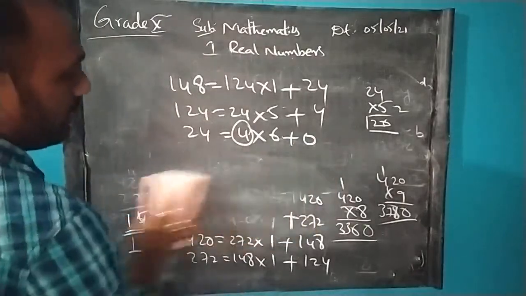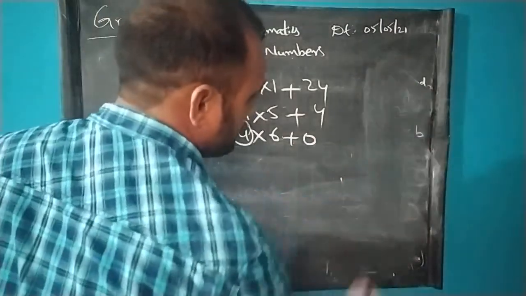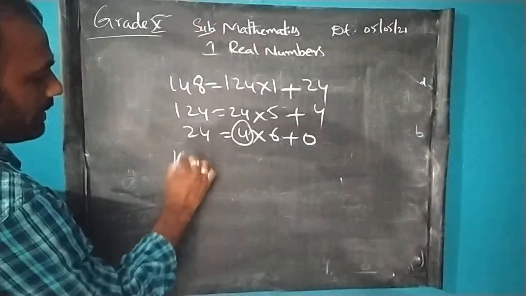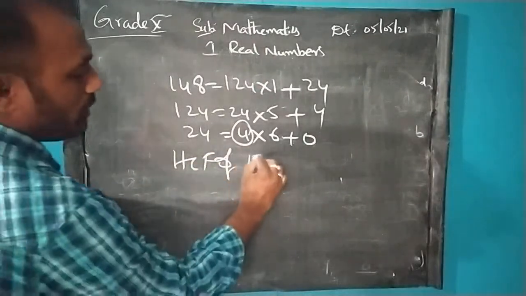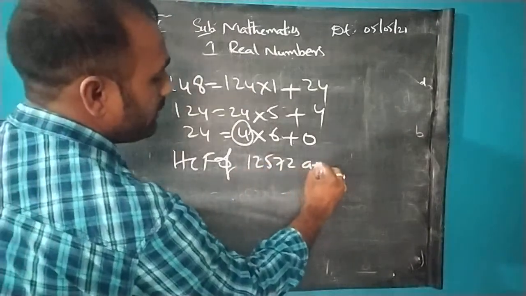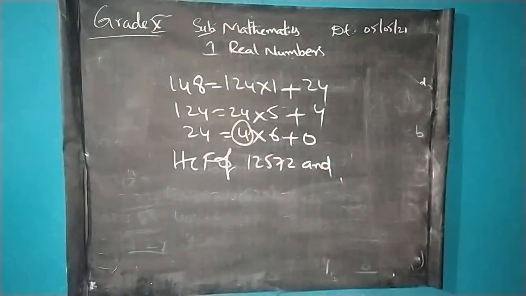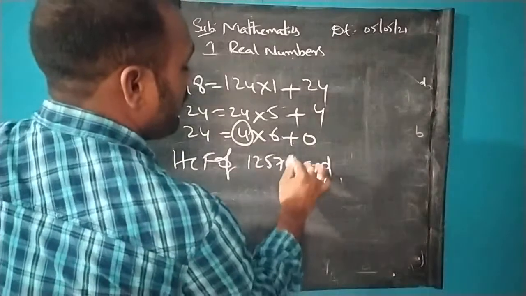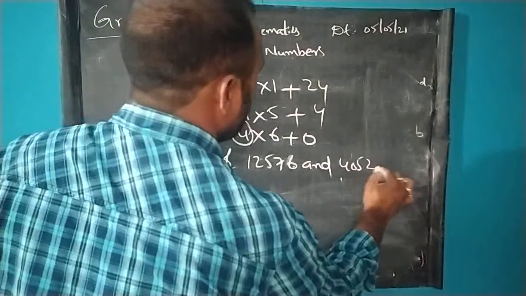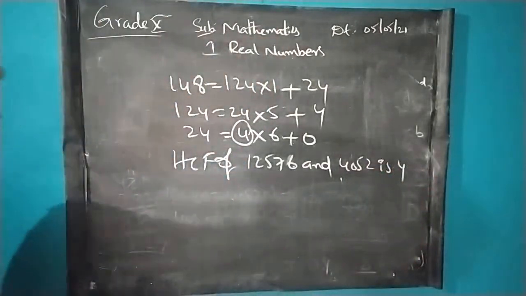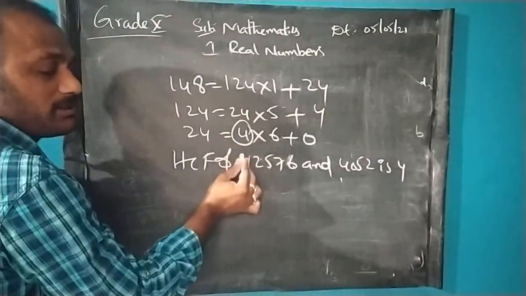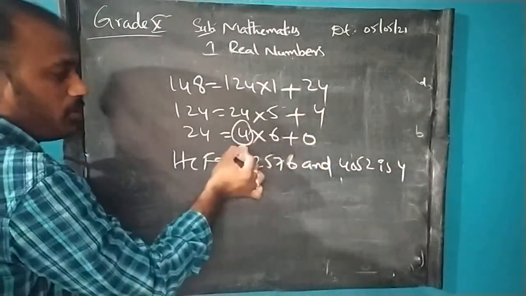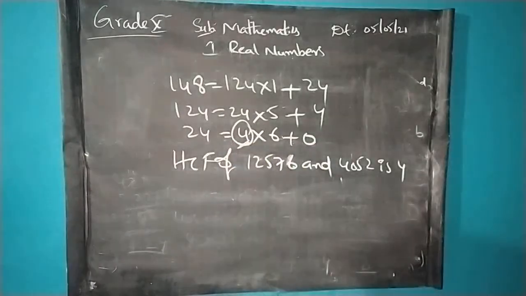Since we got 0, we can find the HCF of the given numbers. What are the given numbers here? 1257 and 6405, and the HCF is 4? The procedure will be like this, but until you get 0, we cannot find out the HCF. So finally we got 0 here, and the HCF will be the previous divisor, that is 4.